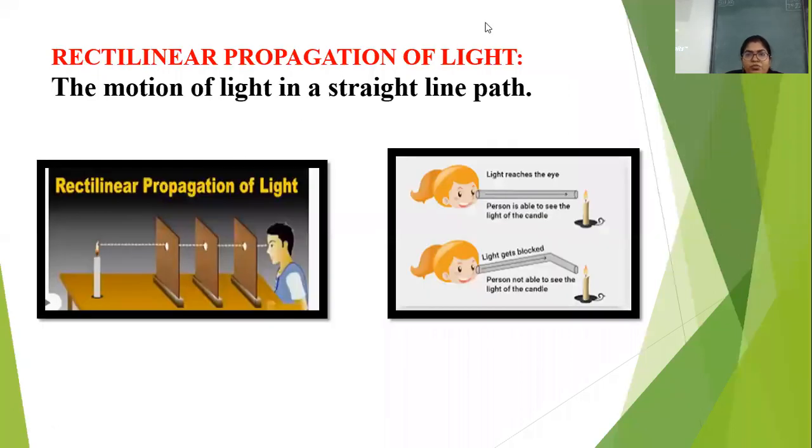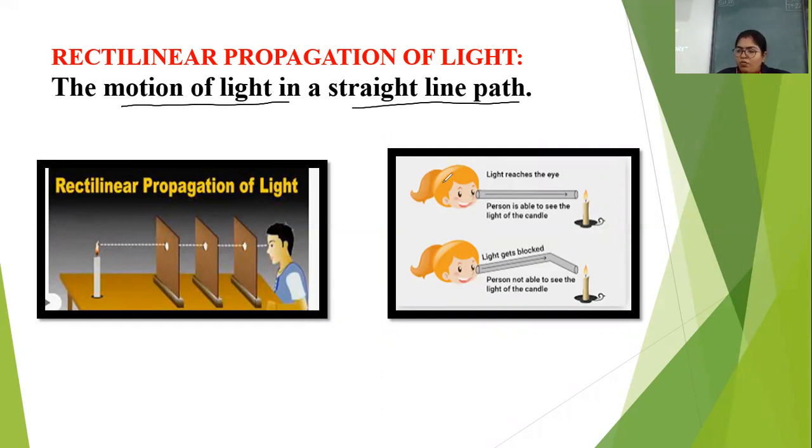Next, we have rectilinear propagation of light. So what is rectilinear? Recti means light travels in a straight line. The path of light, the motion of light. In simple terms, you can say the motion of light in a straight line path. That is rectilinear. See children, this is our common experience that when we close all the windows and doors of our room and make it completely dark, and then you look at the light which is entering into the room through a small opening.